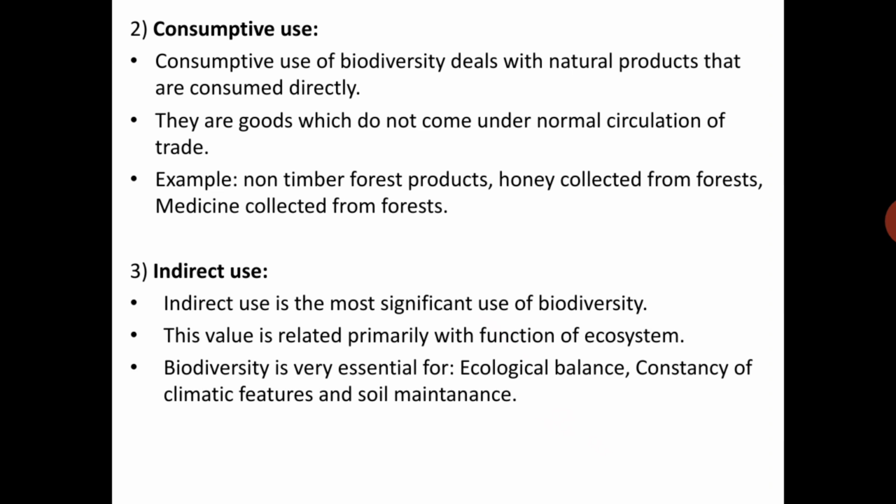Consumptive uses of biodiversity deal with natural products that are consumed directly. So, raw, we consume natural products, right? They are goods which do not come under normal circulation of trade. For example, non-timber forest products, honey collected from the forest, medicine collected from the forest, directly consumed natural products.